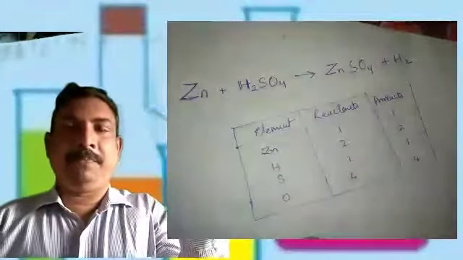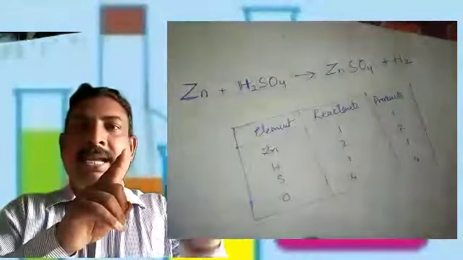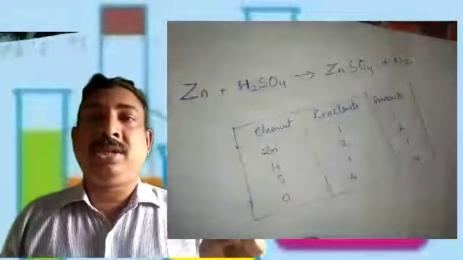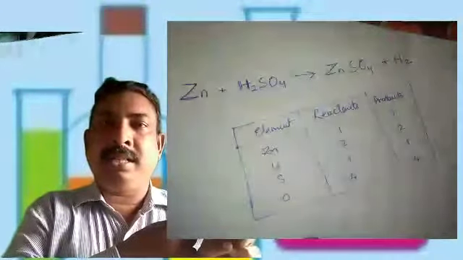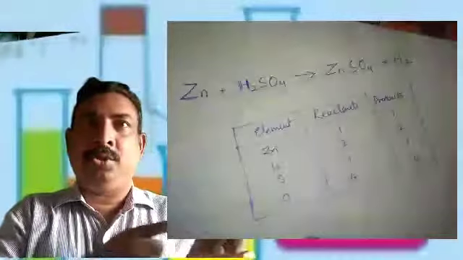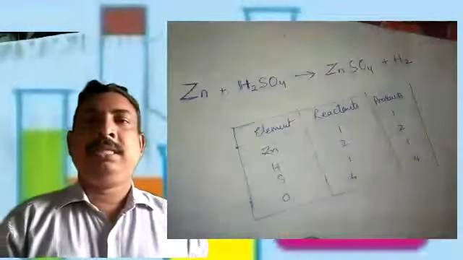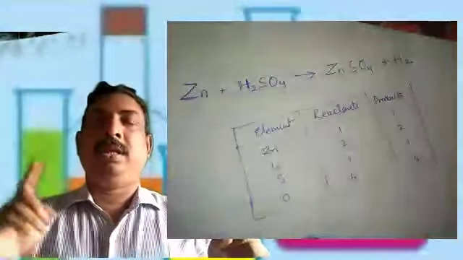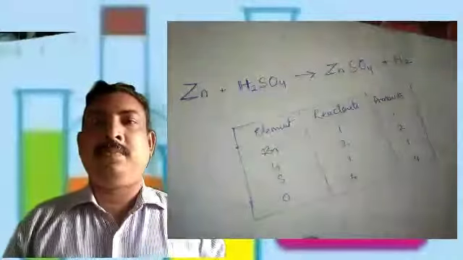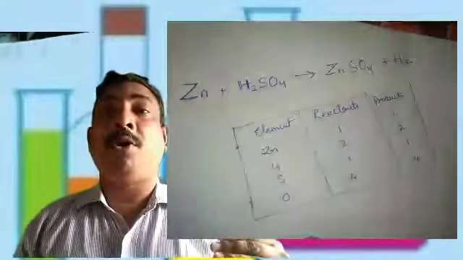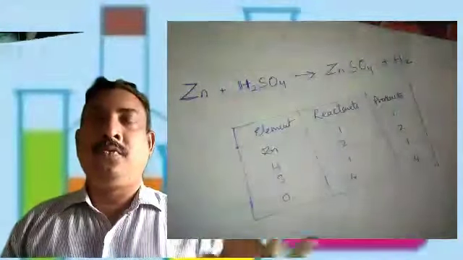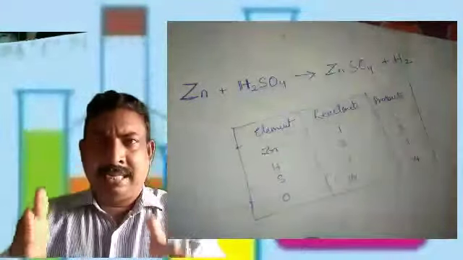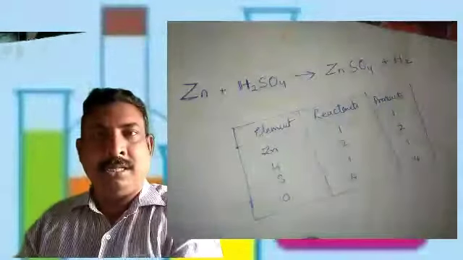First I am writing zinc. How many atoms are present in the reactant side? 1. Product side? 1. Next, hydrogen. How many atoms are there in the reactant side? 2. Product side? 2. Sulfur. How many atoms of sulfur are there in the reactant side? 1. Here in the product side? 1. Last, how many atoms of oxygen are present in the reactant side? 4. Here also 4. Now see that the number of atoms of reactants and the number of atoms of products are both the same.